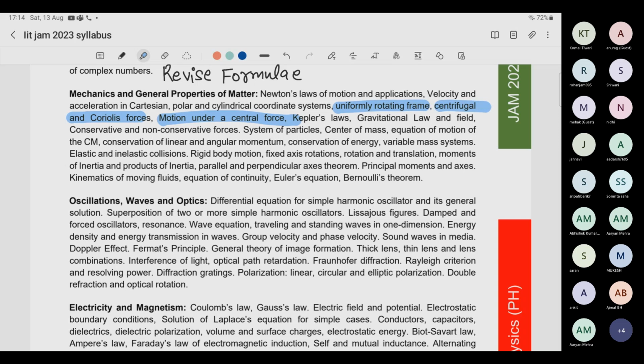Similarly, for fluid mechanics I would suggest everyone go one step ahead. There are some fluid mechanics topics, kinematics of moving fluids, equation of continuity. For that, the JAM perspective alone is not enough. The questions are coming, but they are very easy. So I would say, go and read the class 11th fluid mechanics chapter of NCERT. Just read the entire chapter.